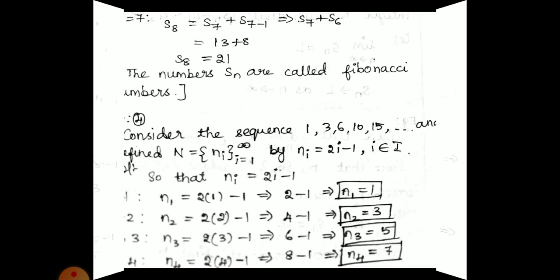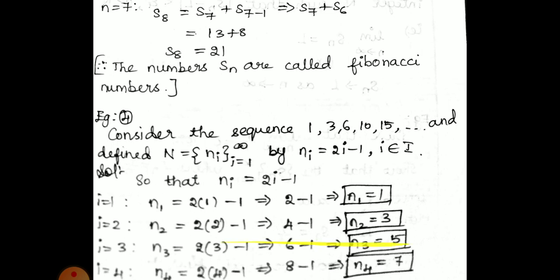Then n equal to 4 we are finding S5. N equal to 5 means we are finding S6. N equal to 6 means we are finding S7. And n equal to 7 means we are finding S8, that is 21. That is what they have asked in the question. So the numbers S_n are called the Fibonacci series. We are concluding in that manner. Therefore, the numbers S_n are called the Fibonacci series.